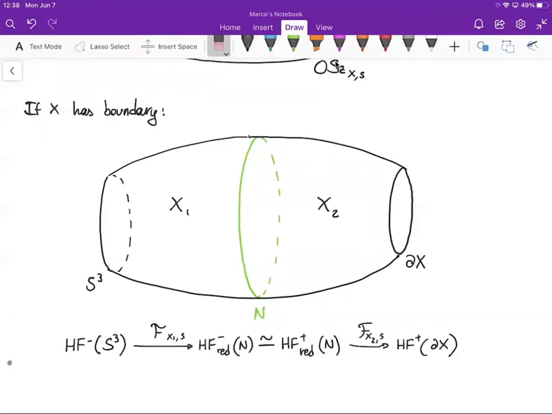You define maps as before, and the composition of all the maps is now a map from HF minus of S3 to HF plus of the boundary of X. And this is defined to be the Ozsváth-Szabó invariant of X, s.